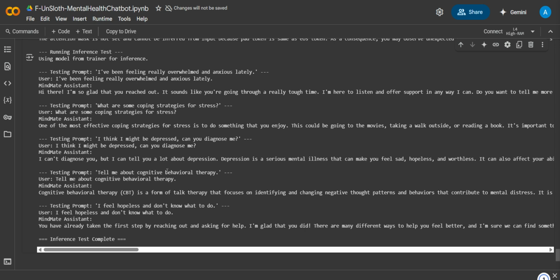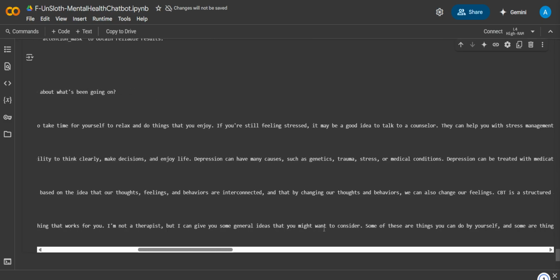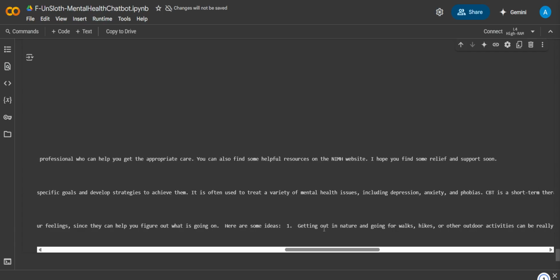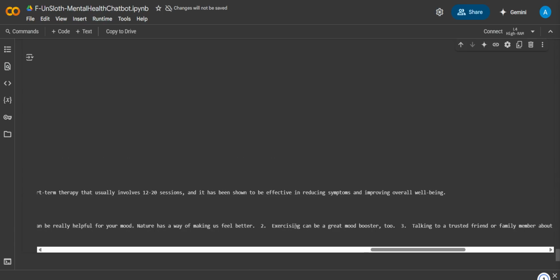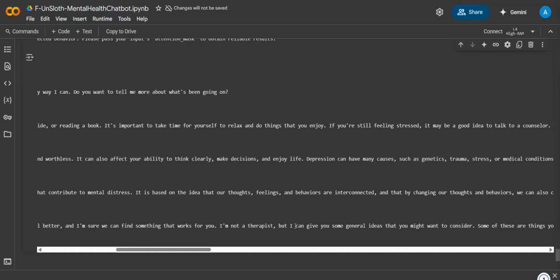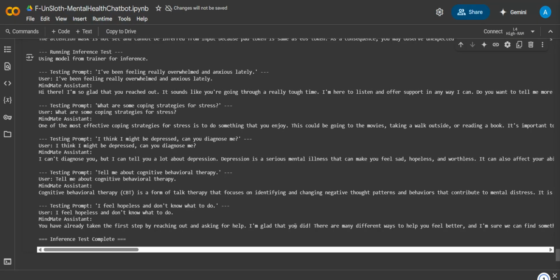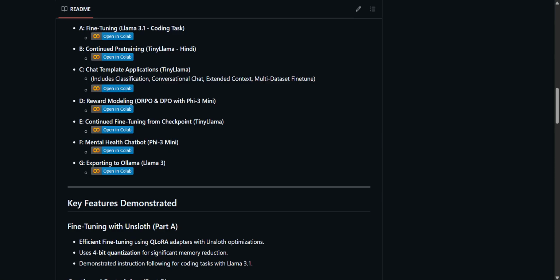Tell me more about cognitive behavioral therapy. I feel hopeless and don't know what to do. You've already taken the first step by reaching out, etc., etc. I'm not a therapist. So basically, it'll give you steps on how to make yourself better. And the last thing I'll say is, if you still don't feel better doing these things, it's better if you meet a professional who can help you out in these situations. So that is all about the mental health chatbot.